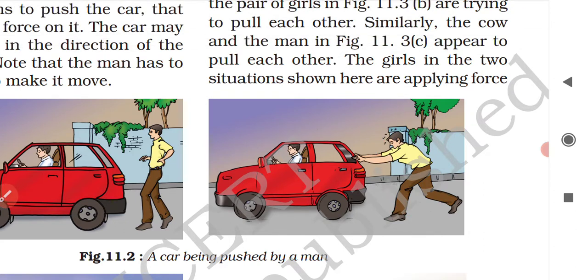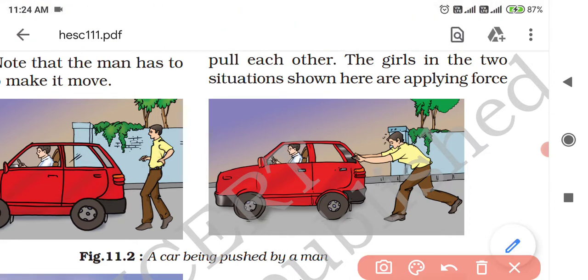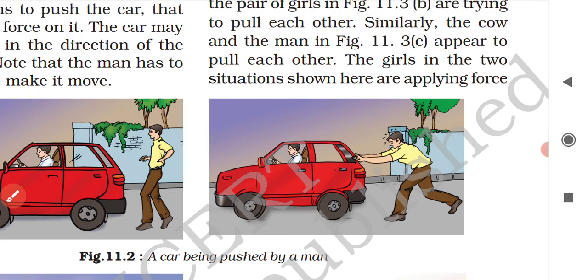Due to this interaction, a force arises which acts on the car and makes it move in the direction of the applied force. In whichever direction the man is pushing the car, in that direction only the car will move. That is why it will move in the direction of the applied force. We have to note here that the man has to push the car to make it move.